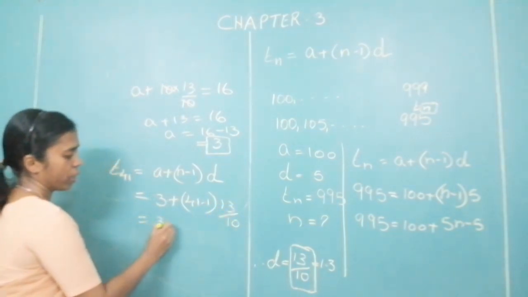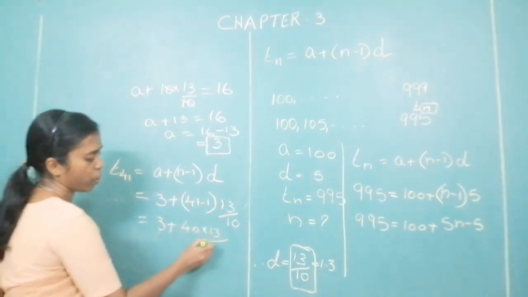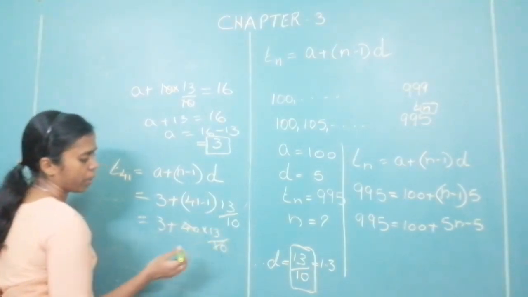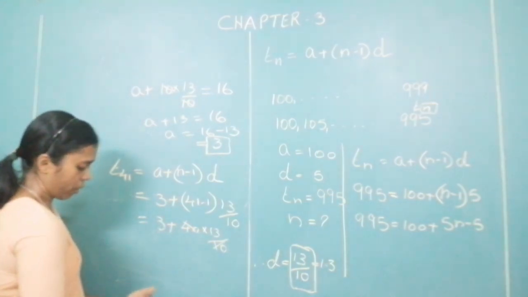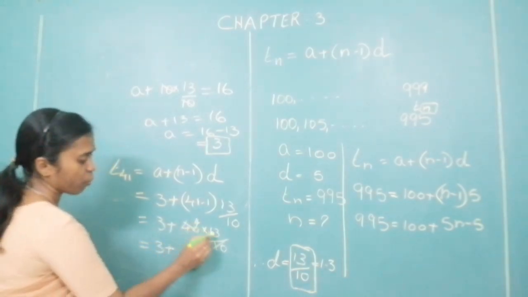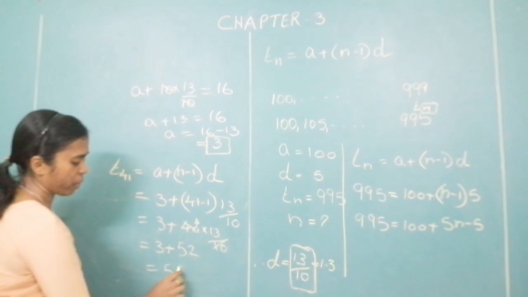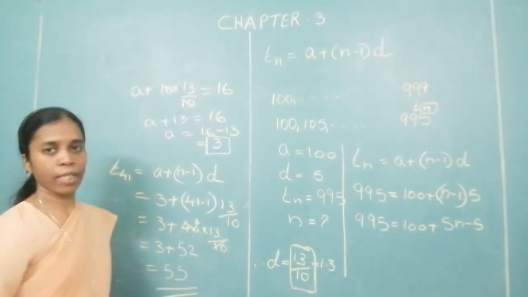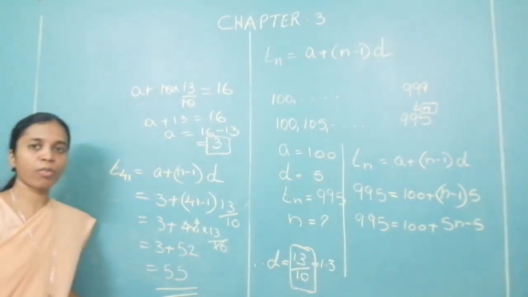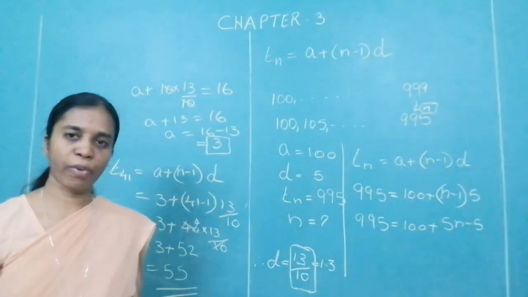That is equal to 3 plus 40 into 13 upon 10. How many times you get it cancelled? You will have it 4 times over there. So you will have 3 plus 4 into 13. You get 52. That is equal to 55. So you will get the answer as 55. Therefore, the 41st term is equal to 55.